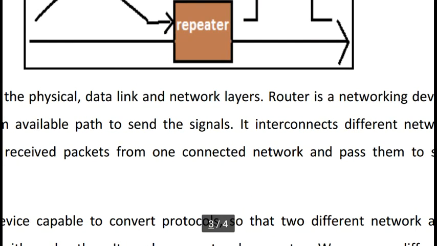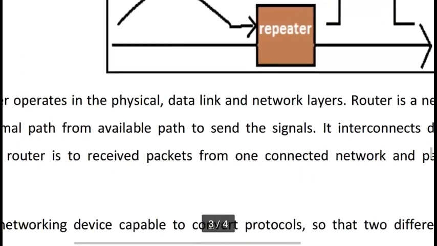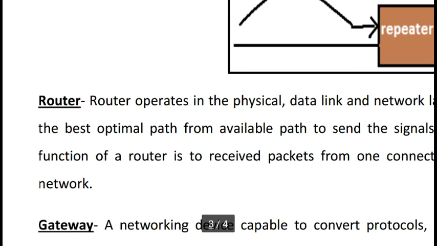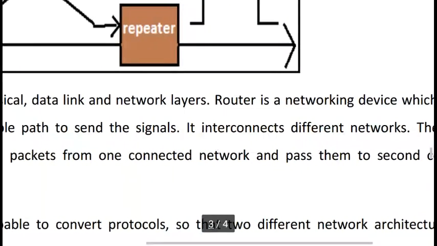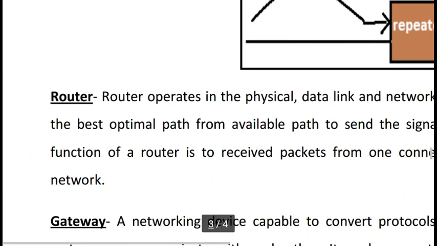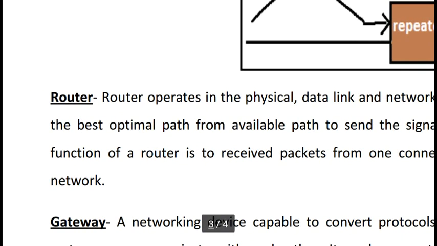It interconnects different networks. The simple function of a router is to receive packets from one connected network and pass them to a second connected network. So a router is responsible for guiding the packets, giving the direction of the data packets.